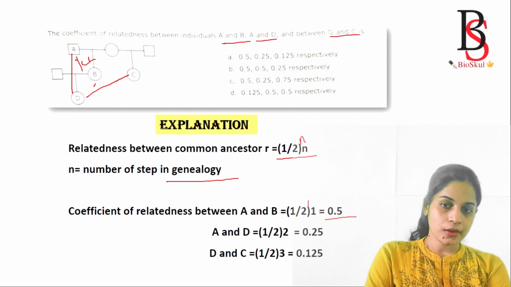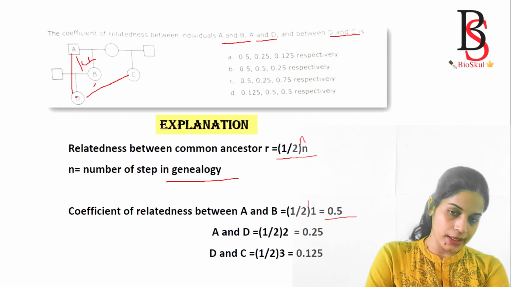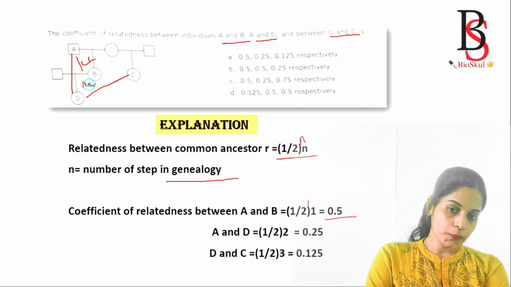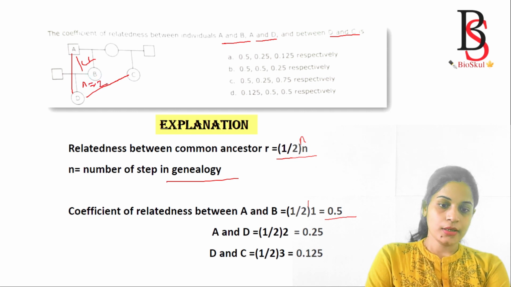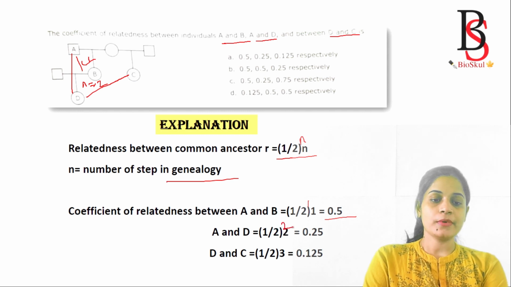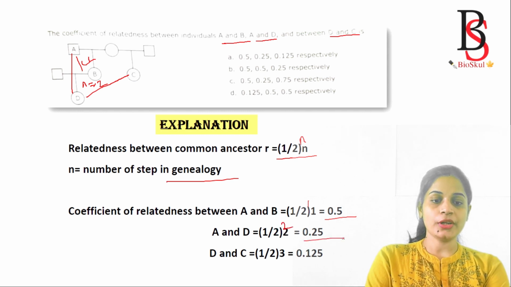Similarly, let's see the relationship between A and D. What is the value of n here? The value of n is 2. So by putting the value 2, half to the power 2, this all should be in superscript, the value will be 0.25.